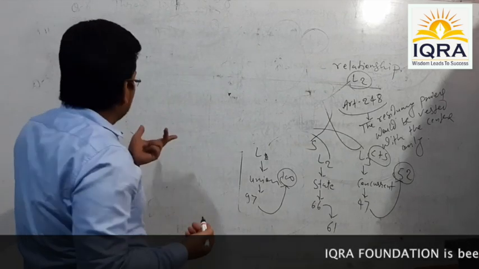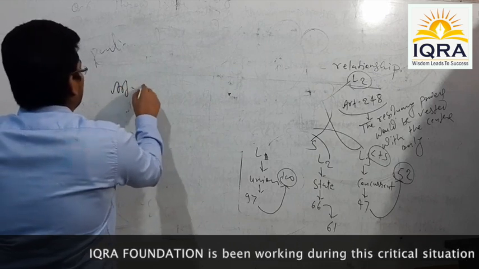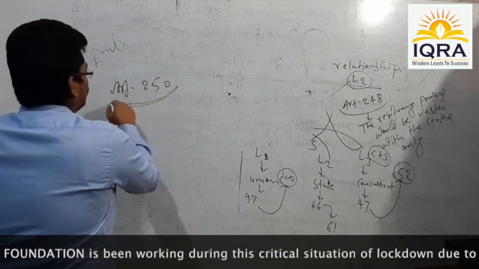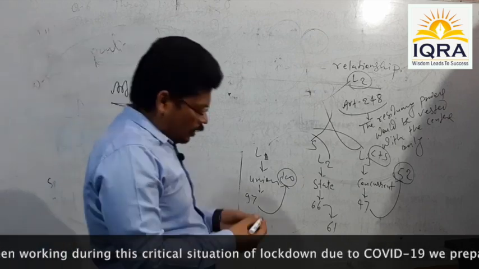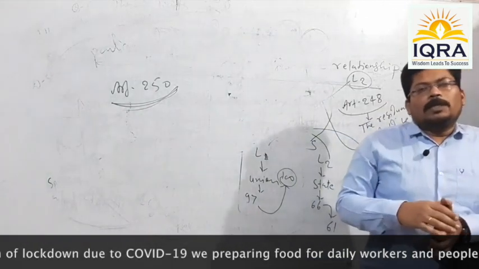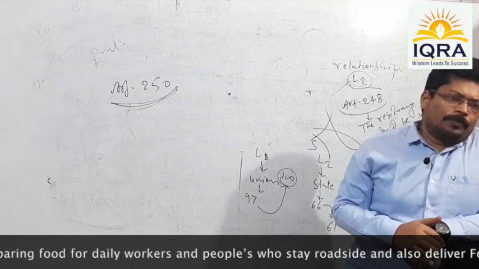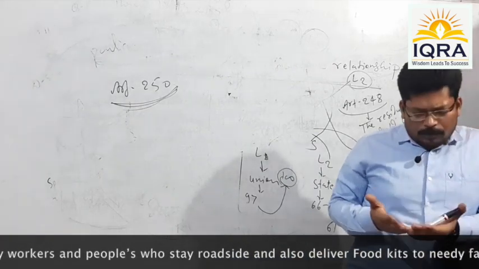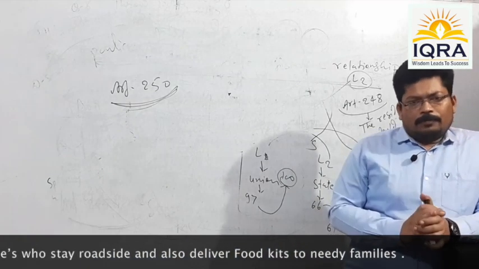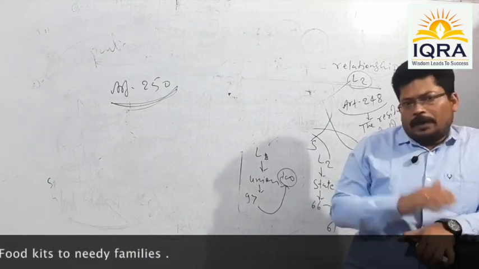Second reference you can make is to the provision given under Article 250 of the Indian Constitution. Under Article 250, if the President of India proclaims a national emergency under Article 352, the division of power between the center and the states stands suspended.